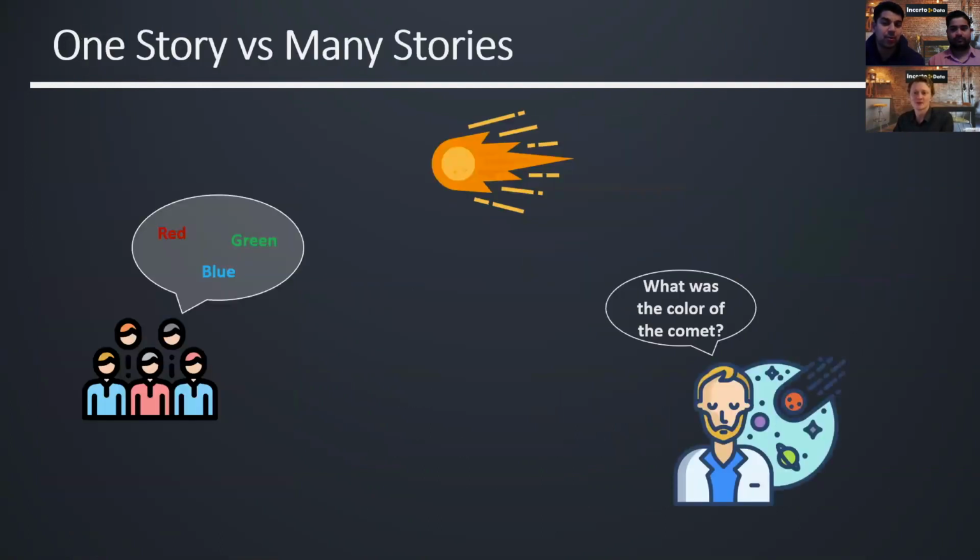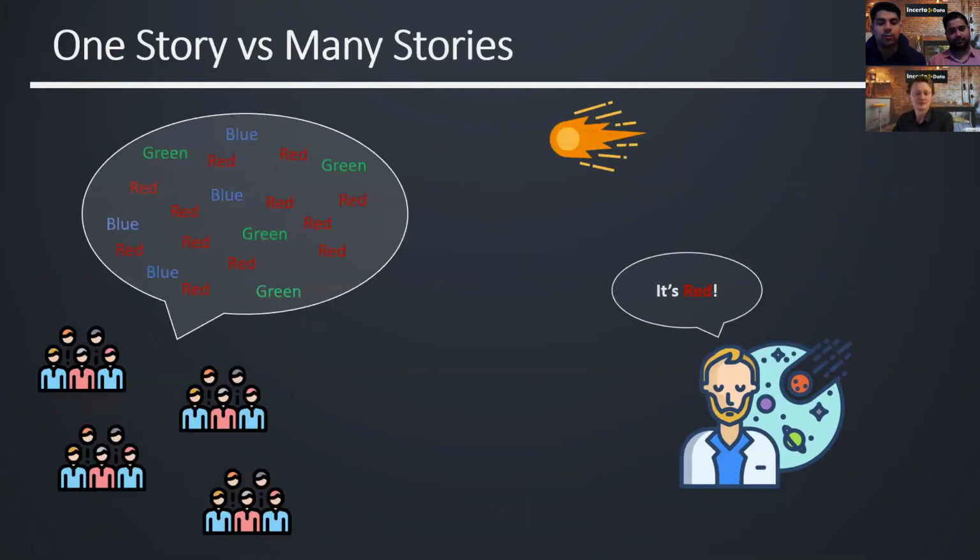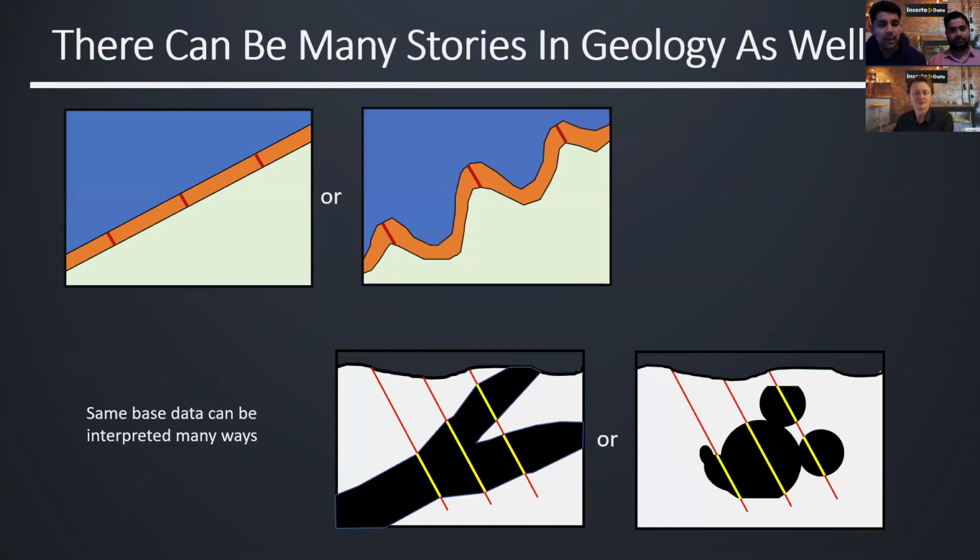A simple analogy of that would be, say you had a comet going by and someone asked the question, what was the color of that comet? So you ask one person, they would say one color. You ask two people, they might say a different color. But if you asked 100 people, you would get a measure of what the probability was, what is the right outcome that you could get, or the most certain outcome that you could get. And this is actually quite true in geology.